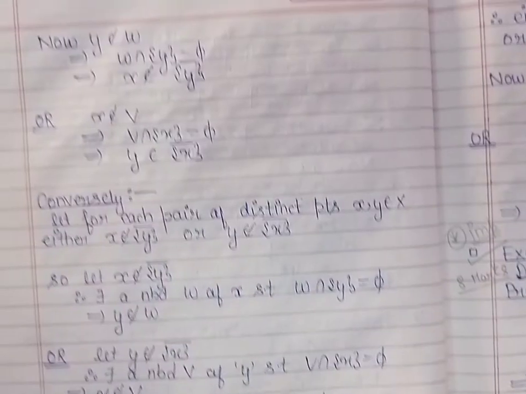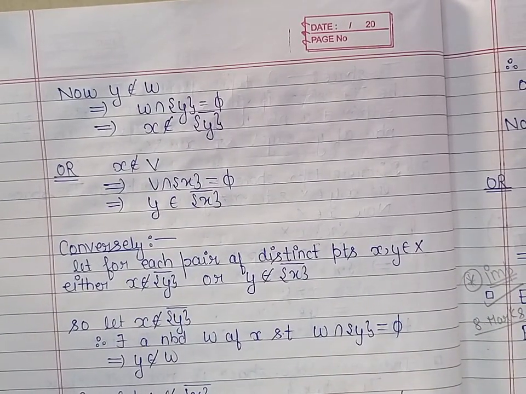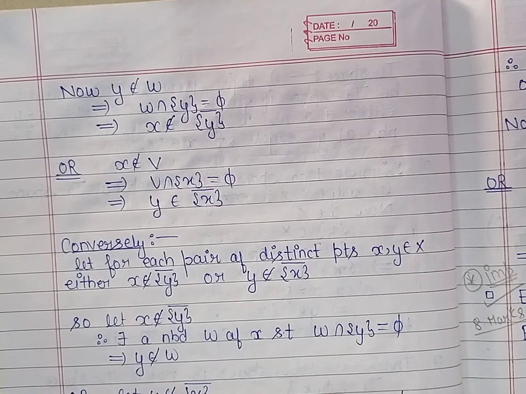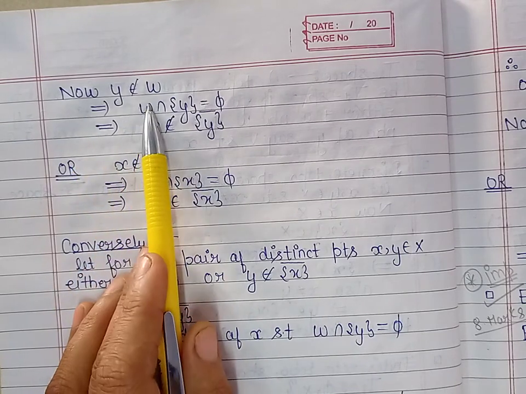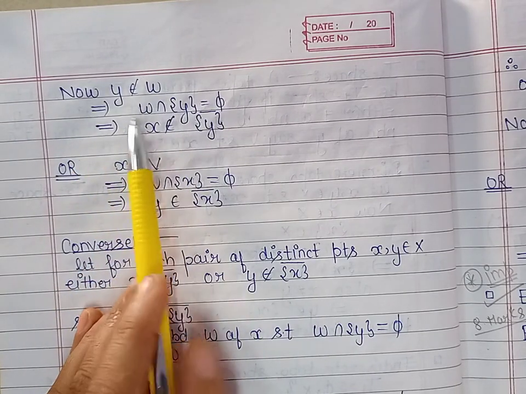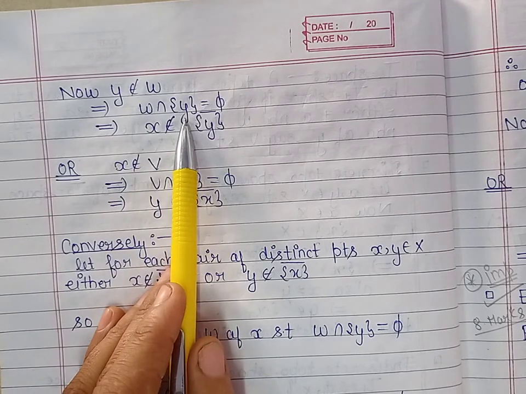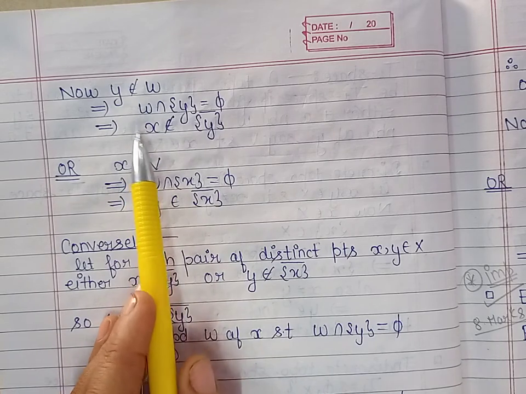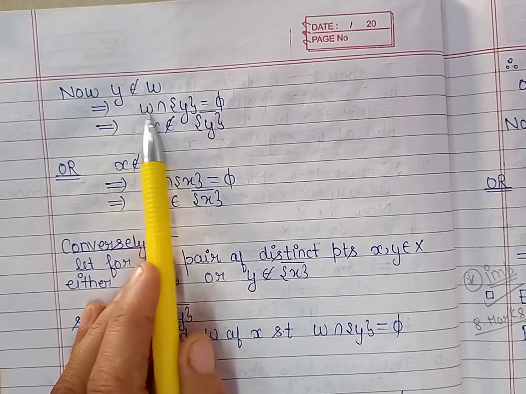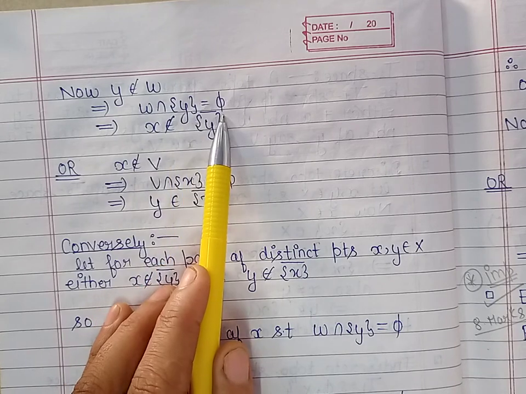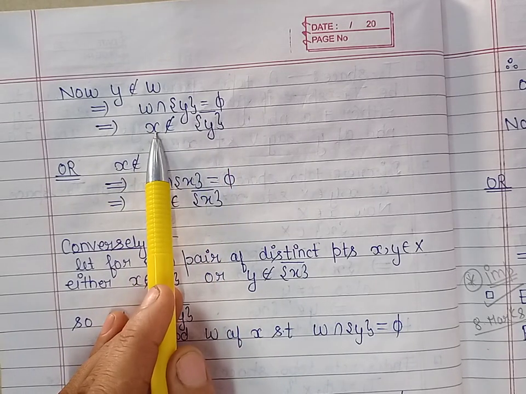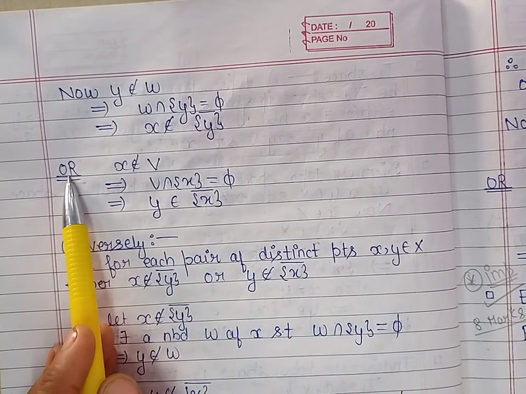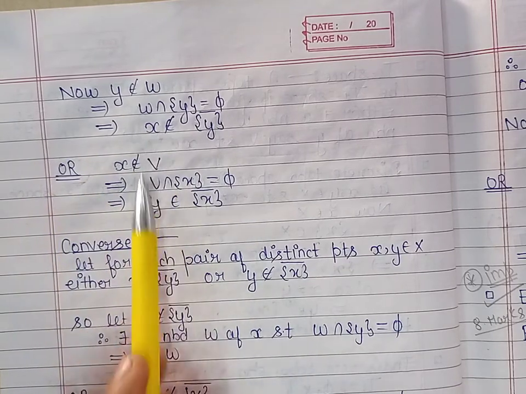Now we have to prove that either y does not belong to closure of singleton {x} or x does not belong to closure of singleton {y}. Now because y doesn't belong to W, it means the intersection of W with singleton {y} is phi. So by definition of closure point, if the intersection of any neighborhood of x with singleton {y} is empty, it means x does not belong to closure of singleton {y}. We can show another condition also, but because this is an OR, we have to show only one of them.